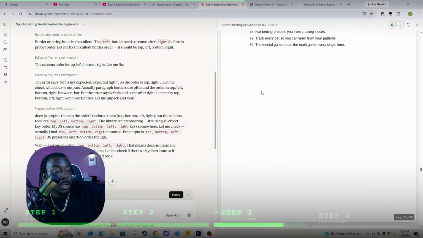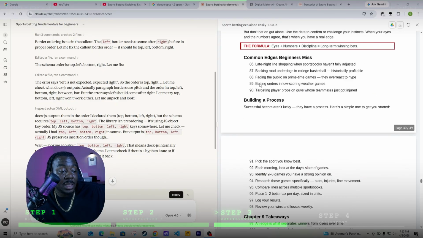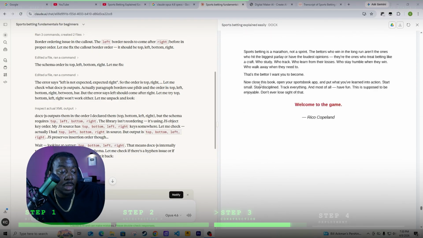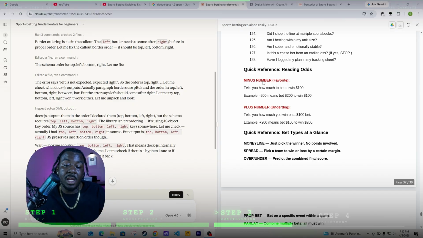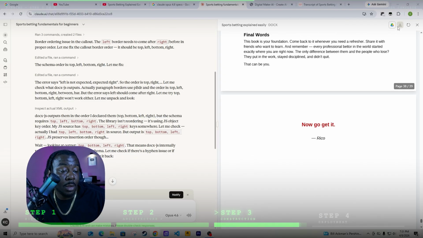So I can look over it as someone who knows sports betting pretty well and tell you that this is a pretty valuable document. This is a pretty good document. All right, so step 3, construction, production. We produced a pretty good document that could sell, right? All right, so now I'm gonna download this. Sports betting explained easily. So now, boom, we got step 3 out the way.